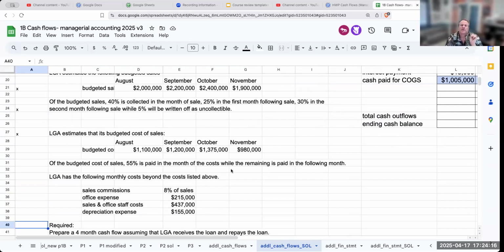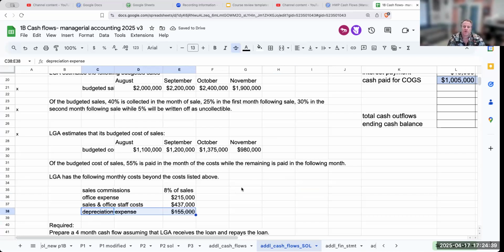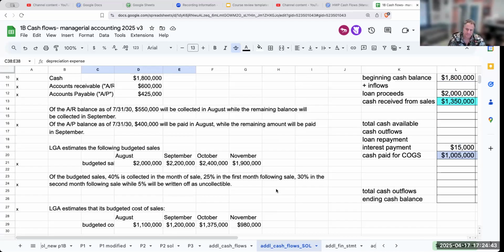You will almost always see me put in depreciation expense. Why? It's because when I record depreciation expense, I'm debiting depreciation expense and I'm crediting accumulated depreciation on the equipment. So this is a non-cash item. So I just want to disregard it, right? That's what I want to do. I'm just going to disregard that amount because it is a non-cash item.